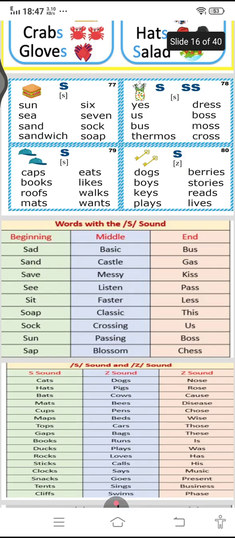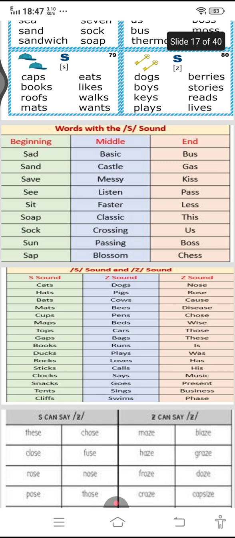Now the sound of S as unvoiced and voiced sound. We will observe in which column it is a voiced sound and in which column it is unvoiced sound. S as S is unvoiced sound.